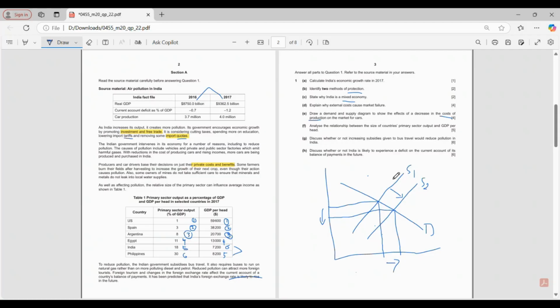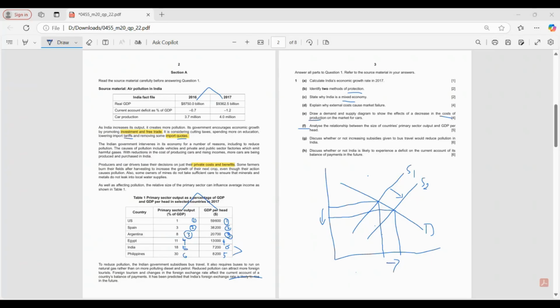Yes, miss. Analyze the relationship between the size of the country's primary sector output and GDP per head. Now didn't we discuss that? So what can you say there, my dear? We can just discuss this. We don't have to write it down or take time to prepare. Yes, we can just discuss it, since we already discussed it.